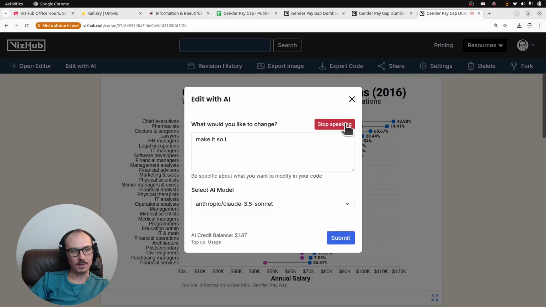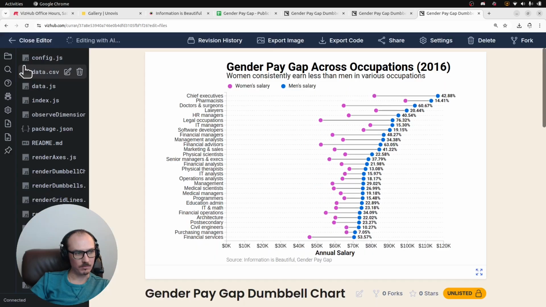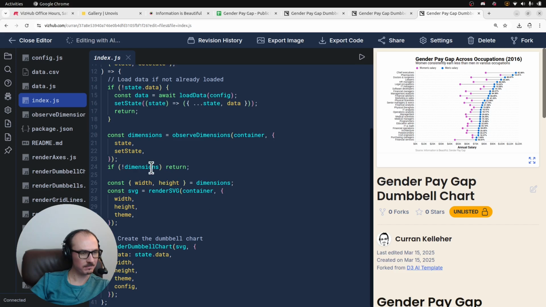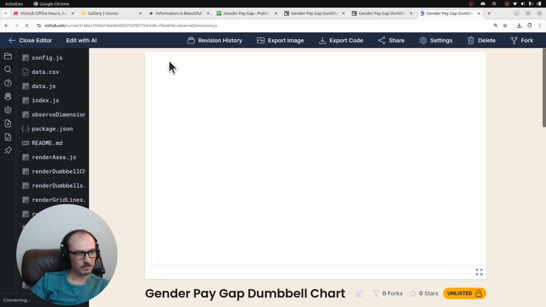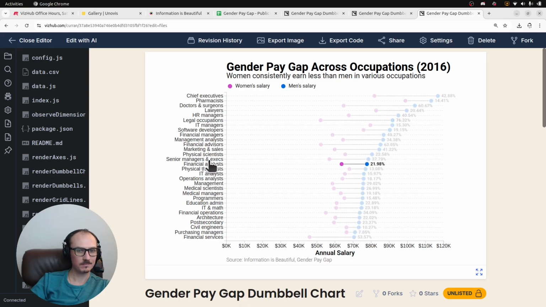Make it so I can hover over the y-axis and the corresponding rows highlight. And it might be a thing where I need to be more clear about the patterns that we can use for like state management. But I think it can figure all that out based on the code that is right here. Okay, that worked. Hooray.